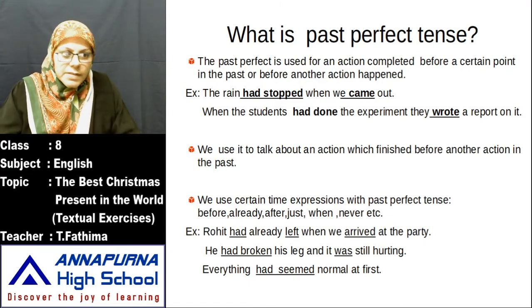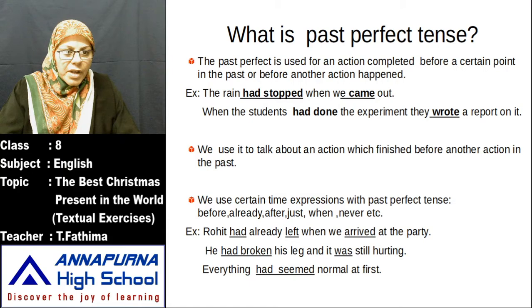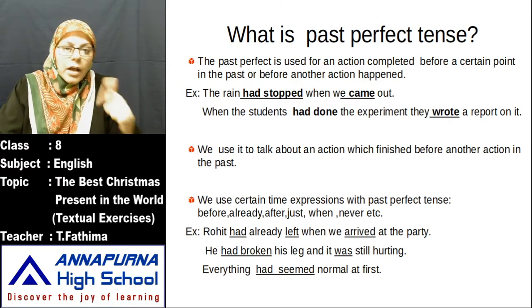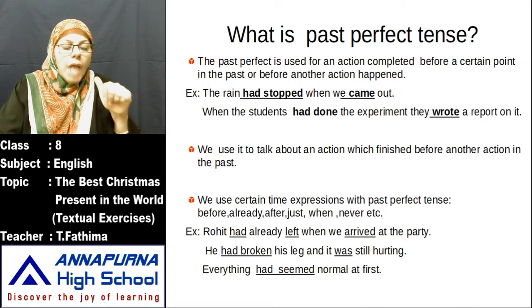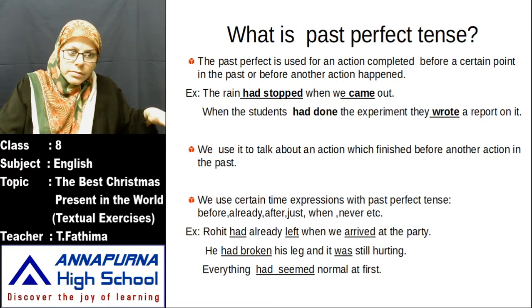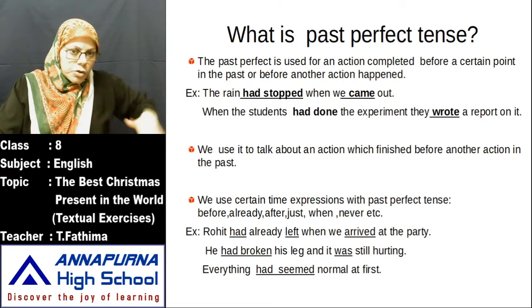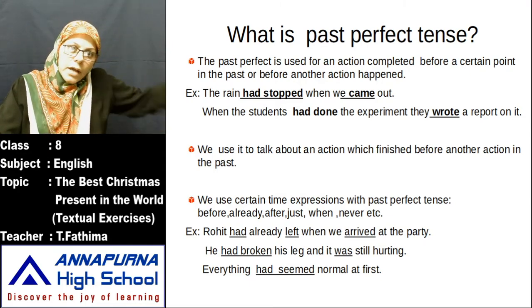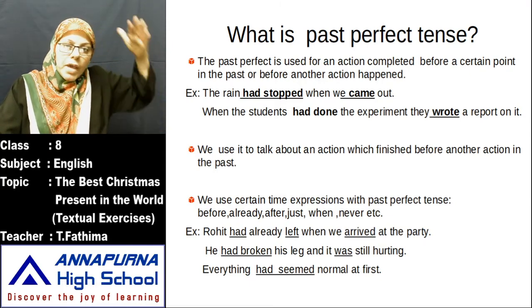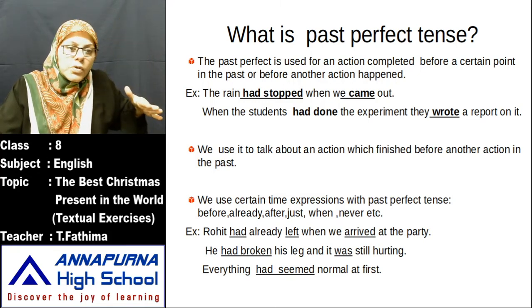Okay, now let us see. The rain had stopped when we came out. Here rain stopping is one action, coming out is another action. Two actions happen in a sentence. So which has completed first? Which action has completed first? Rain stopping. Then afterwards, when the rain stopped, you came out. Two actions. Rain stopping is one action, coming out is one action. So whichever is the first action, there you use had form. When the rain had stopped.